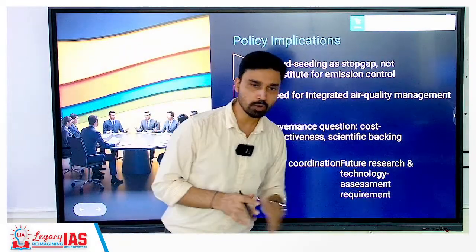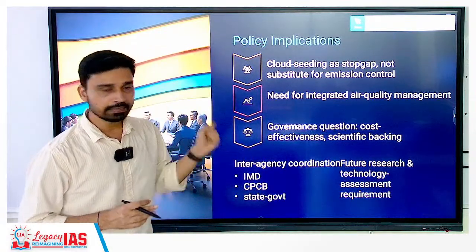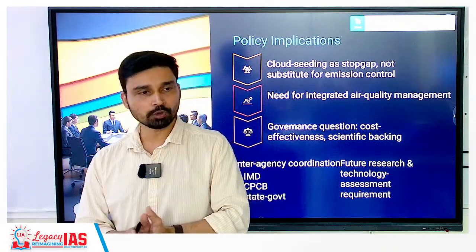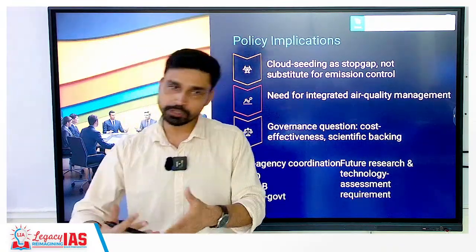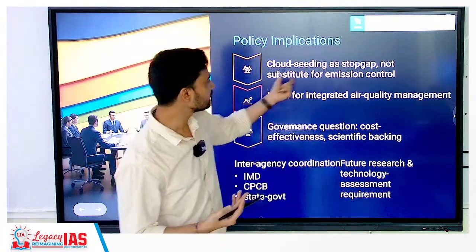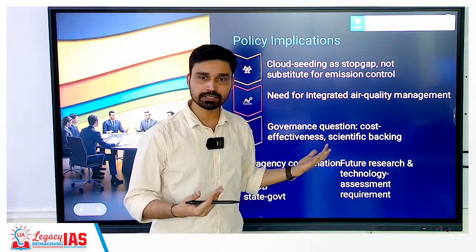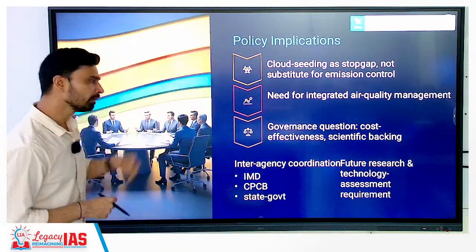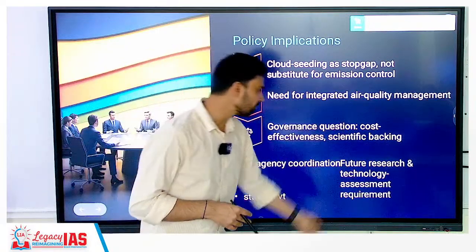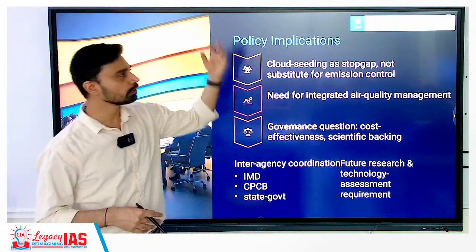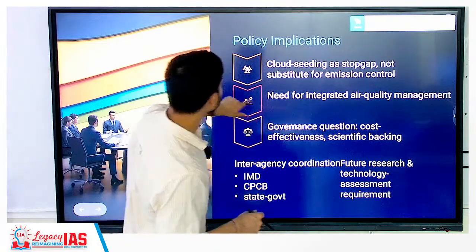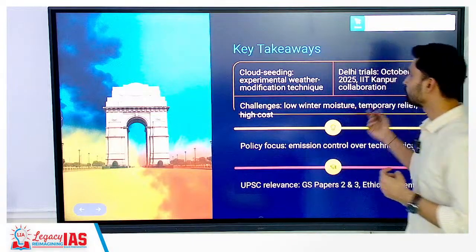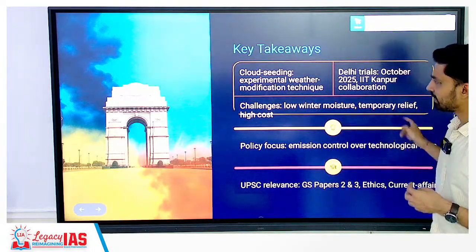So integrated air quality management is something that we require. Integrated because it is not only Delhi itself which is creating all this pollution. Delhi is a victim. Emission is also being done in the neighboring states, UP, Haryana, Punjab and all that. That is why an integrated approach is required. Again the question is about cost effectiveness, scientific backing and all that, whether we are just doing it for a political score or whether it was backed by science. So a lot of criticism we are seeing in the media about this particular step of the government. Okay, so the same thing we have, exactly the same thing that we have written here.